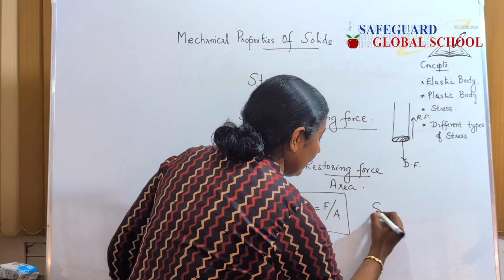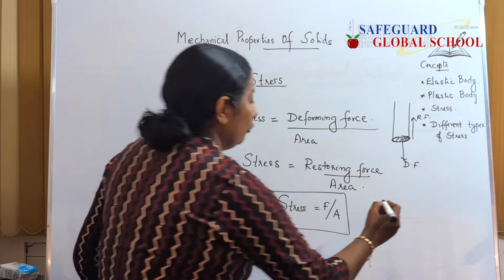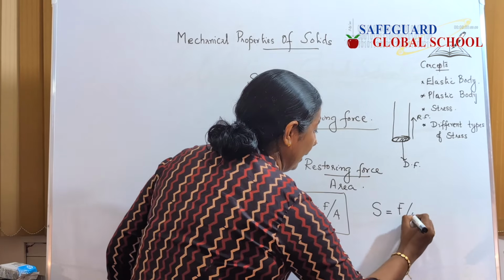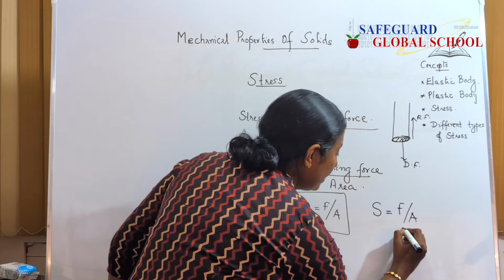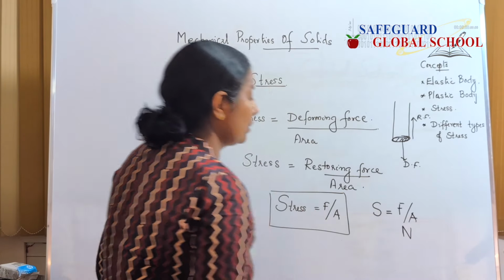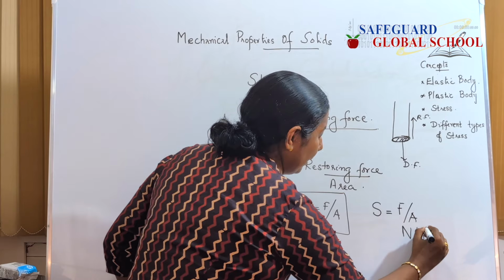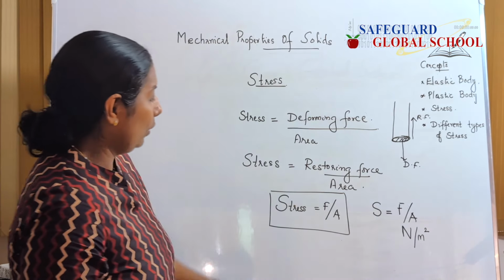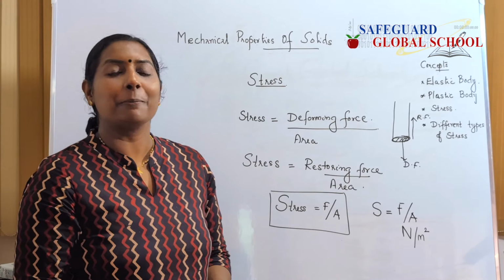Stress is force by area. So going for the unit, force has the unit Newton, and area has the unit meter square. So the unit of stress is Newton per meter square.